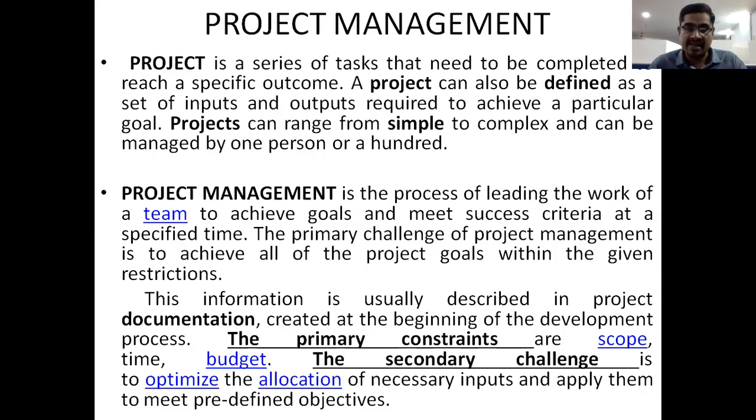Project management means the process of leading the work and the team and conducting all these activities or tasks for achieving the company's targets. This total overall management includes pre-decided tasks, input and output estimation, time estimation, cost estimation, and leading the team. All these activities come under project management.